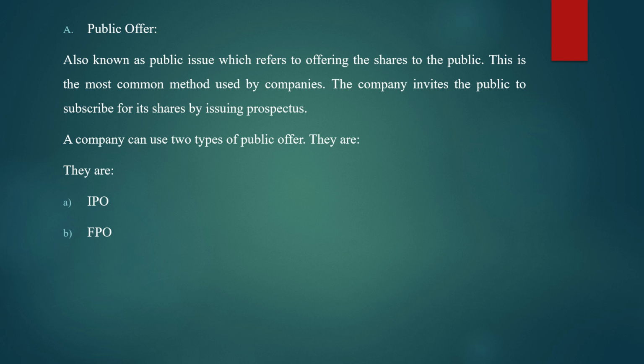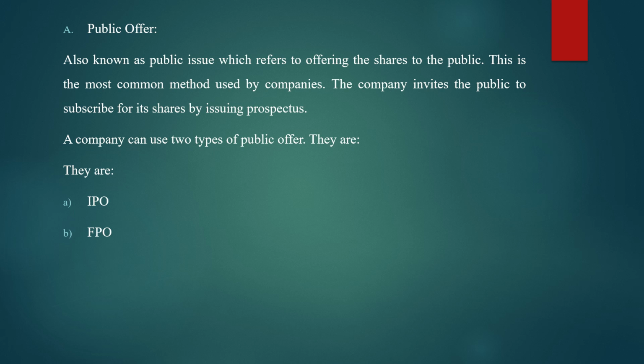So how is this issue of shares done in this method? Through issuing a prospectus. Now, prospectus means what? It is nothing but the invitation which is prepared by the company and given to the general public to subscribe to their shares. So here in public offer, shares are offered to the general public by the company through the issue of a prospectus.